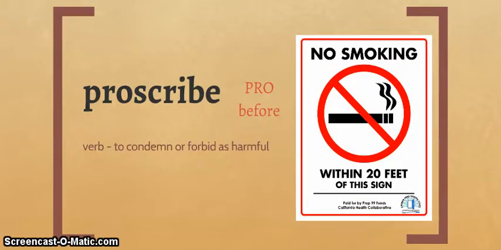Prescribe, from the roots pre, meaning before, and scrib, meaning to write. We're going to skip over the first one. Well, in ancient Rome, to publish the name of one condemned to death, right? We don't really use that anymore, because I don't know about you, but we don't live in ancient Rome, and we don't prescribe tons of people to death. So we're going to skip to the second one. To condemn or forbid as harmful. Ooh. When we talk about that, in this case, I'm looking at smoking, right? Here's our sentence from the book. Some religions prescribe abortion.